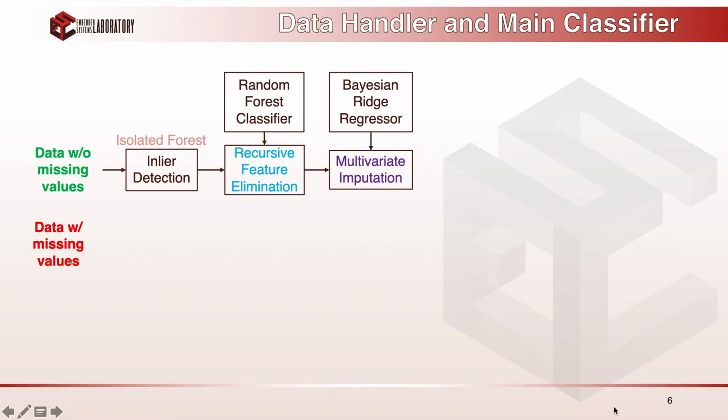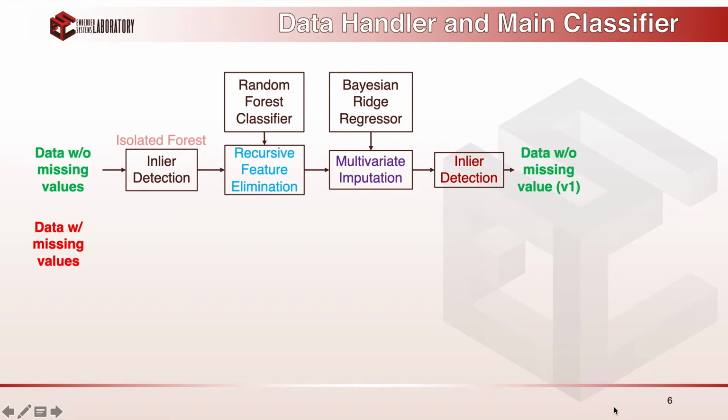Next, we use multivariate imputation technique with Bayesian ridge algorithm as the baseline regressor to learn how to impute a feature's value from the existing data. Finally, we apply the outlier detector to make sure outliers are carefully handled.